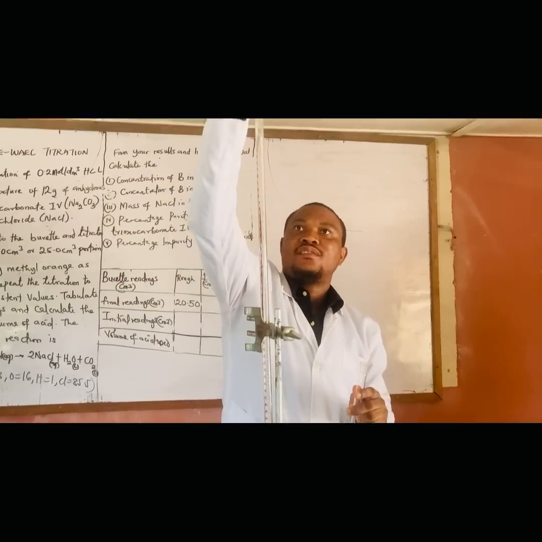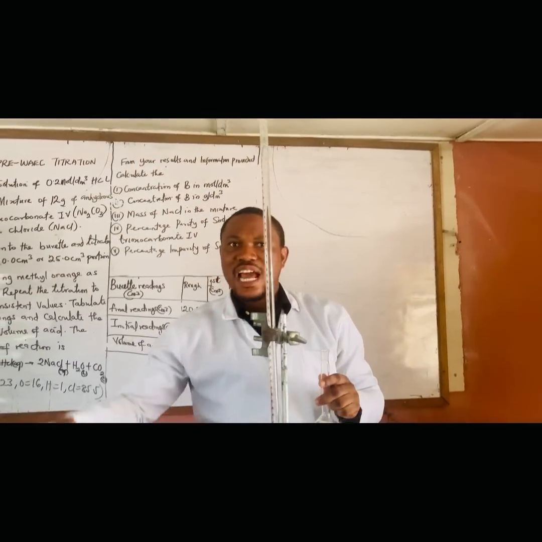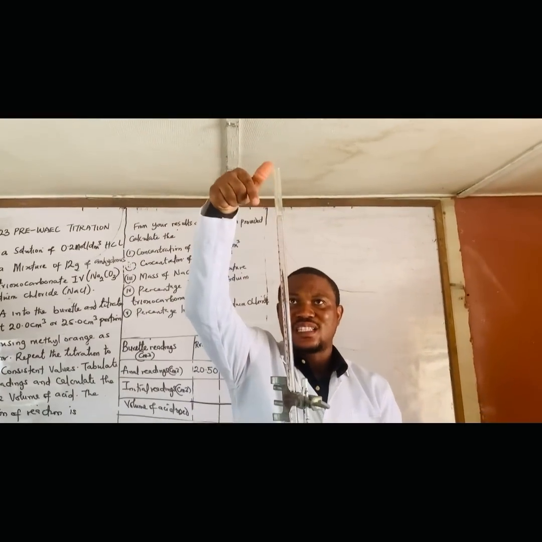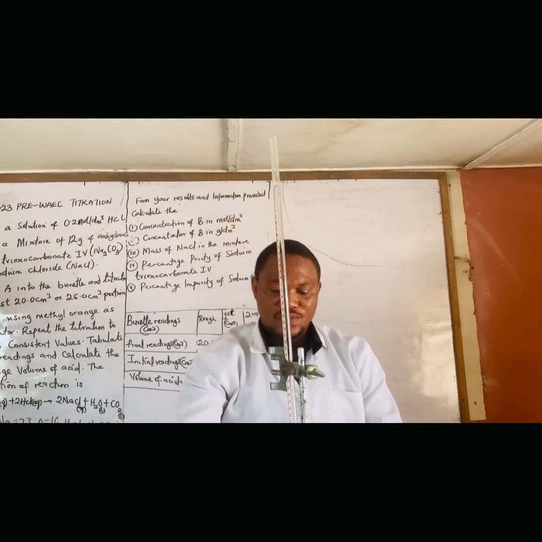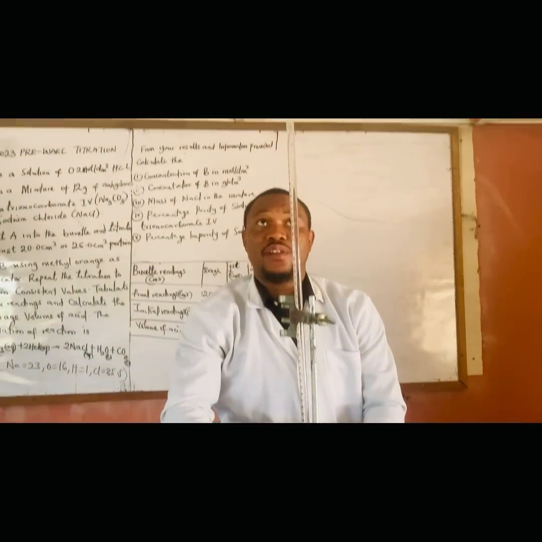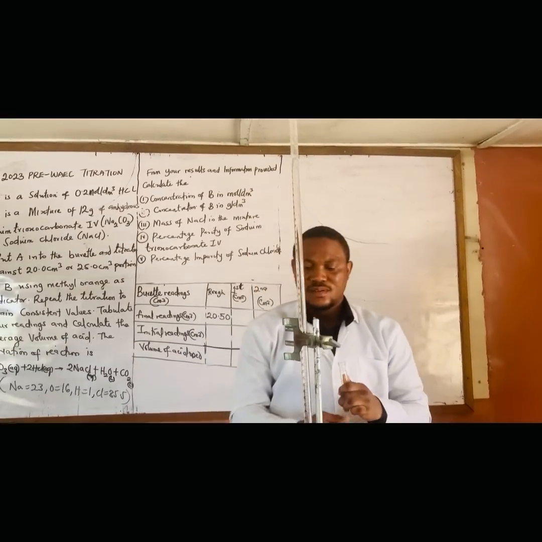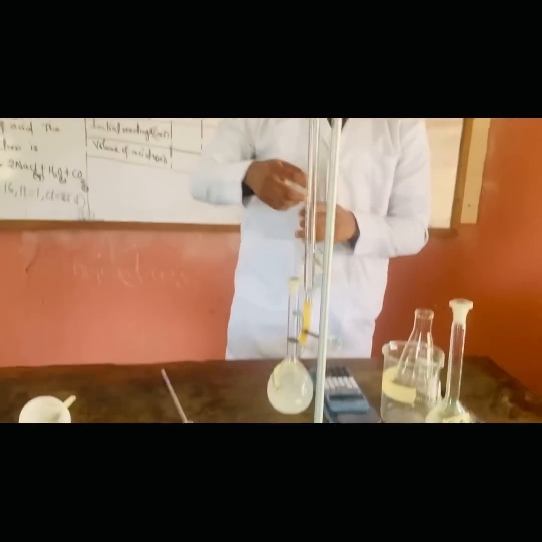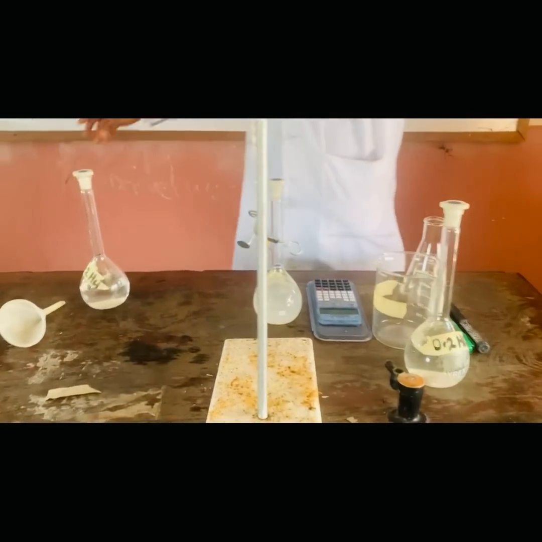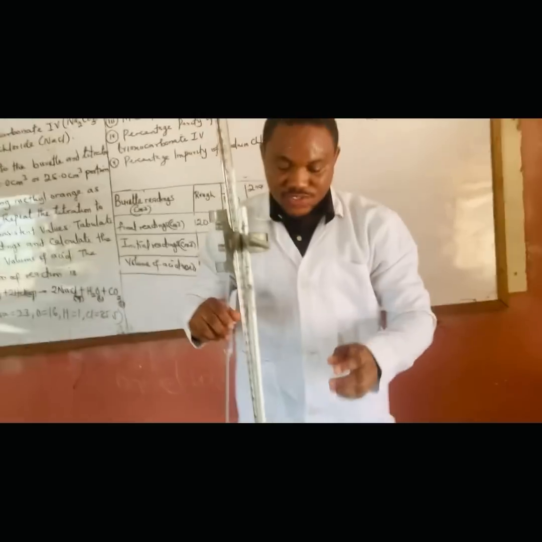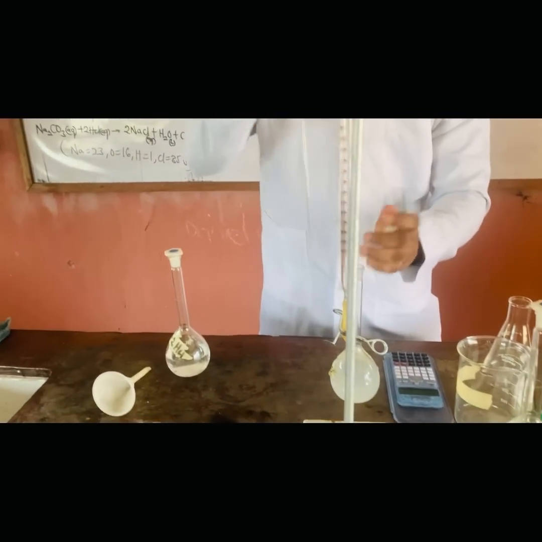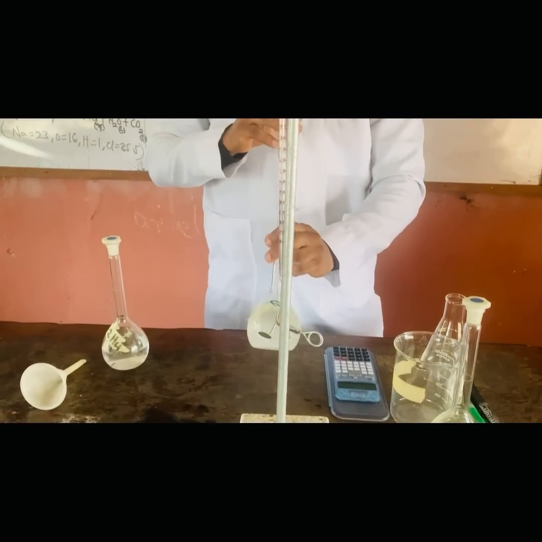Please don't forget to remove your funnel. You can see immediately I remove the funnel, drops of the acid stream enter the burette. That's the reason why you have to remove the funnel, so that it doesn't increase the level of the acid in the burette. Fine, this is correct. So we pipette as indicated in the question, as instructed. So this is my base.